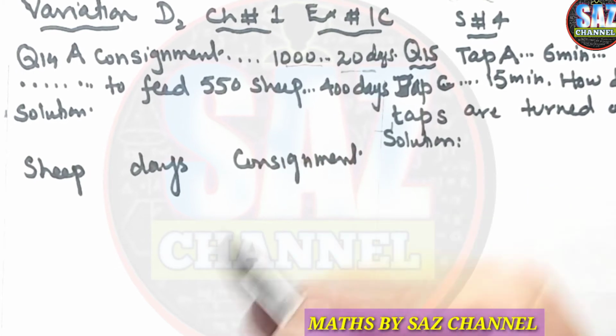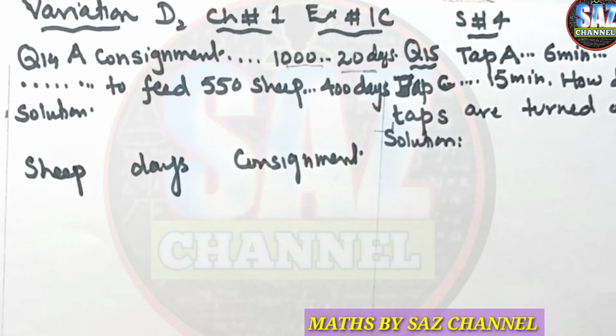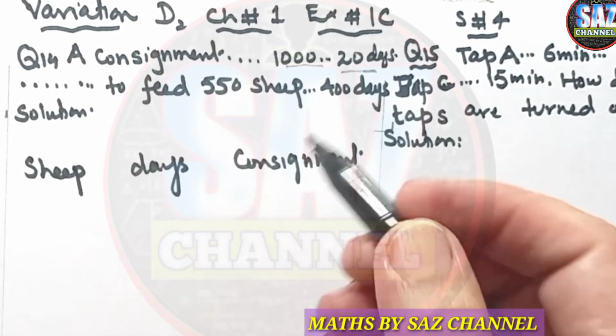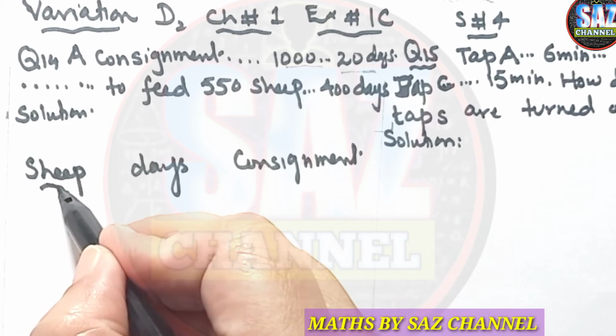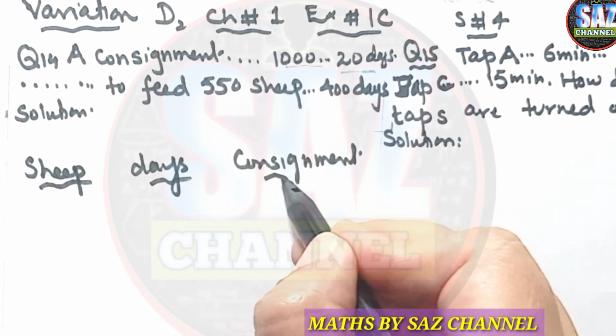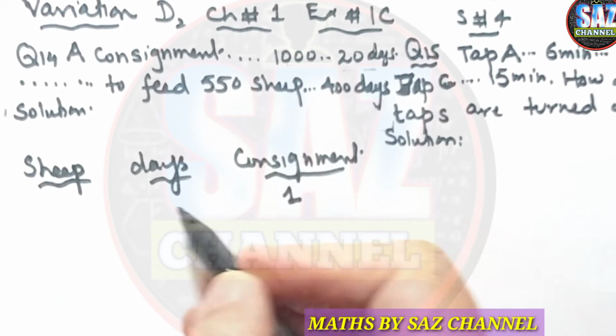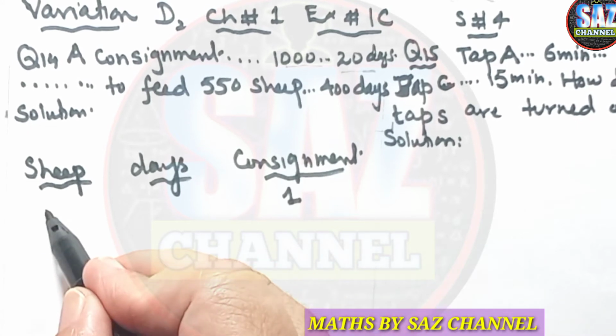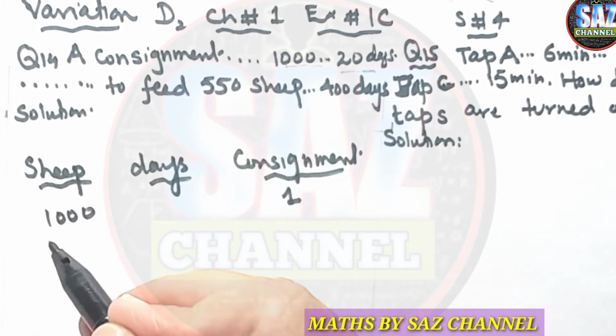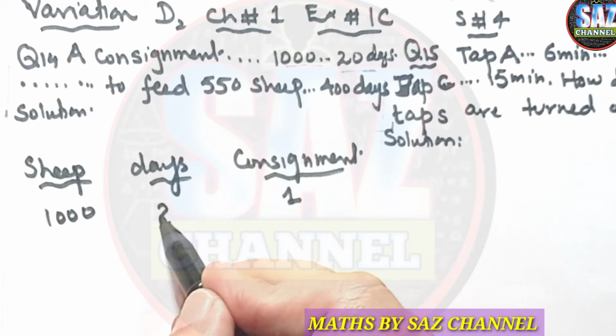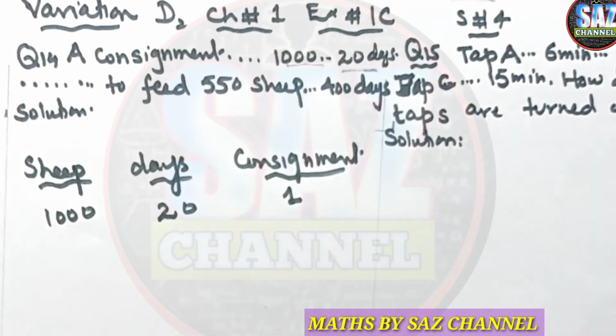Now let's read the question once again for better understanding. A consignment of fodder can feed 1000 sheep for 20 days.